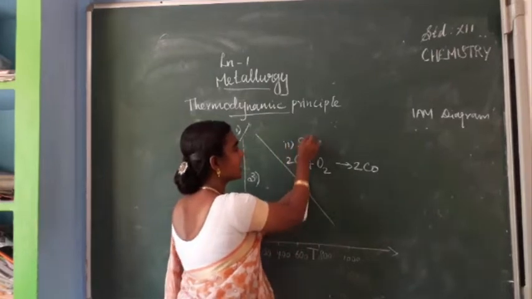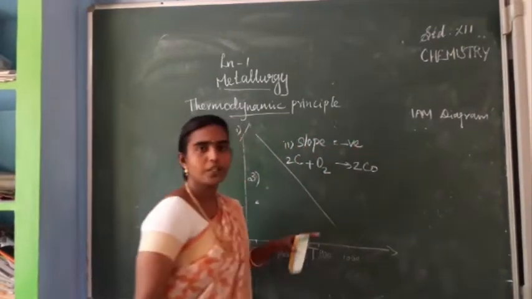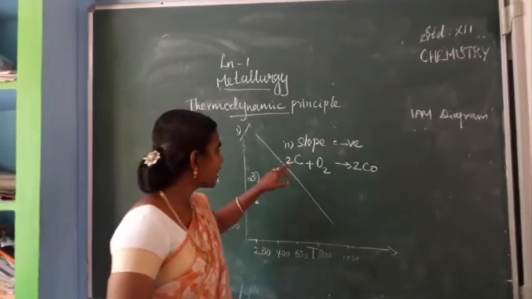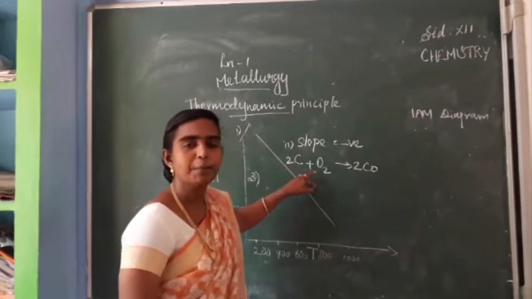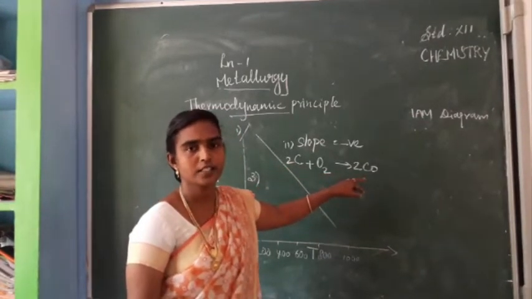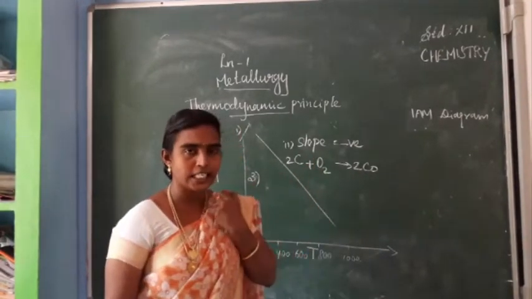Second observation: why the slope is getting a negative value. Why are we getting the slope value as negative? Because when carbon combines with oxygen, it is forming carbon monoxide. Is it clear? So that means 1 mole of oxygen gas is consumed.